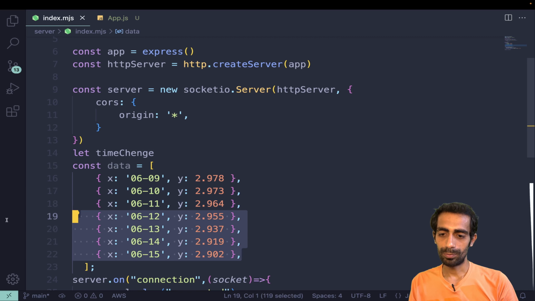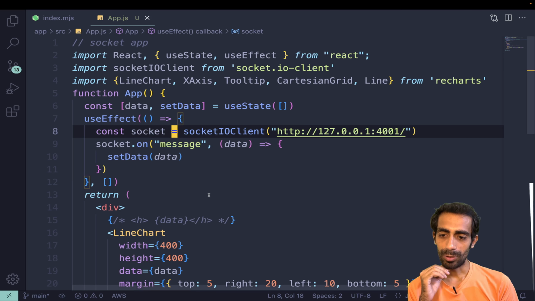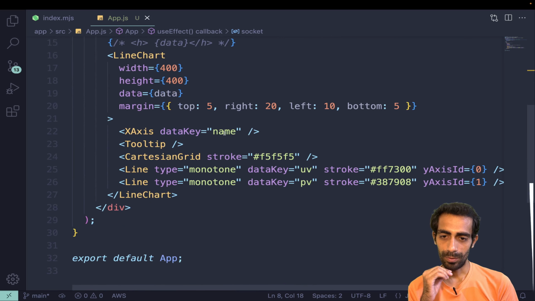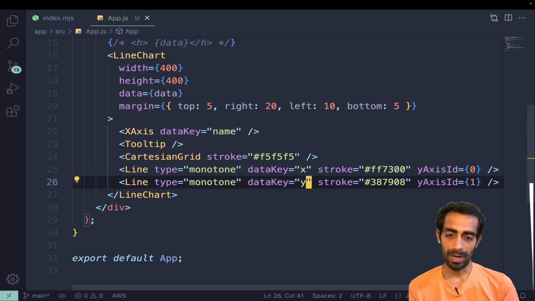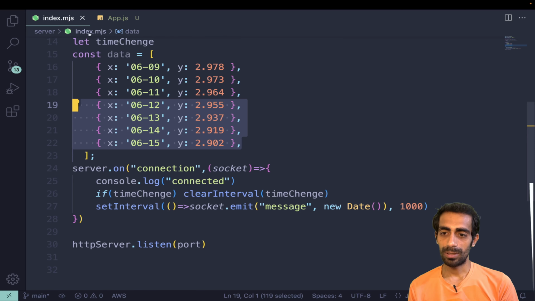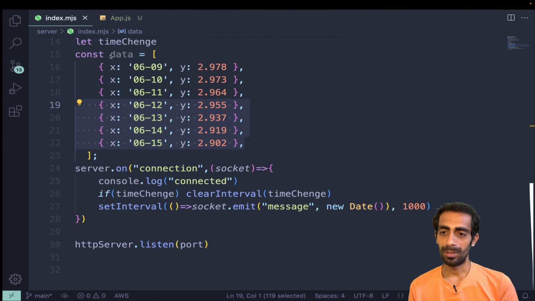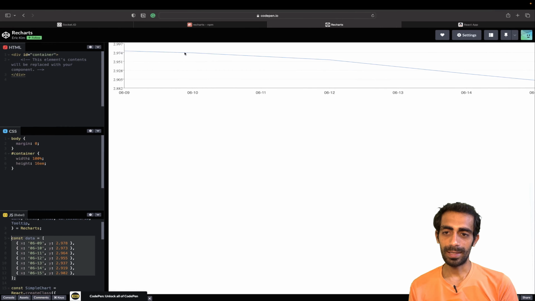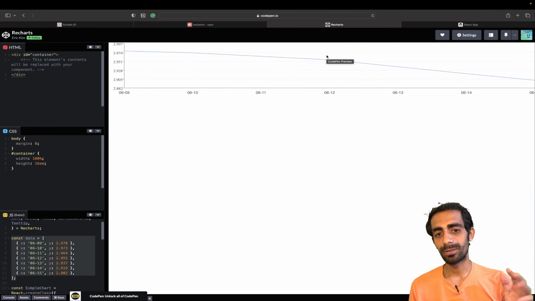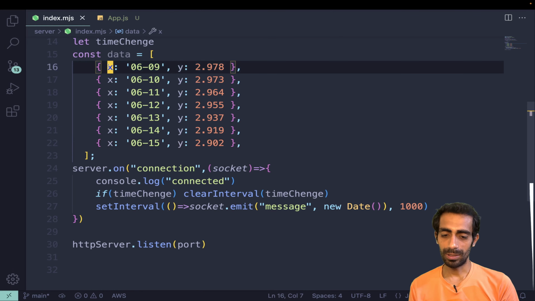Whatever it may be, x and y I'm going to consider, and here also I'm going to use x and y instead of this name. This will be my x and this will be my y, and you can use names according to your choice. If you don't need a name, you don't have to use it. This is the x-axis, and you can use multiple y, z, multiple lines as you want. Here we need to pass the name as well.